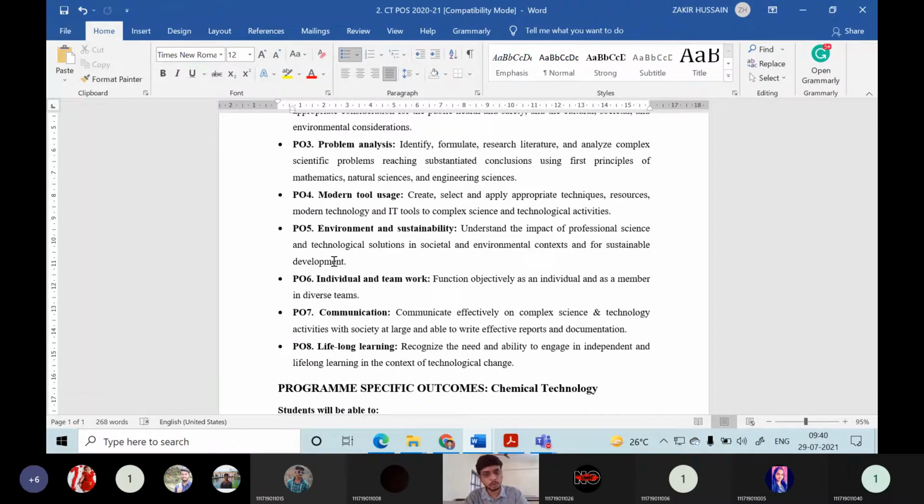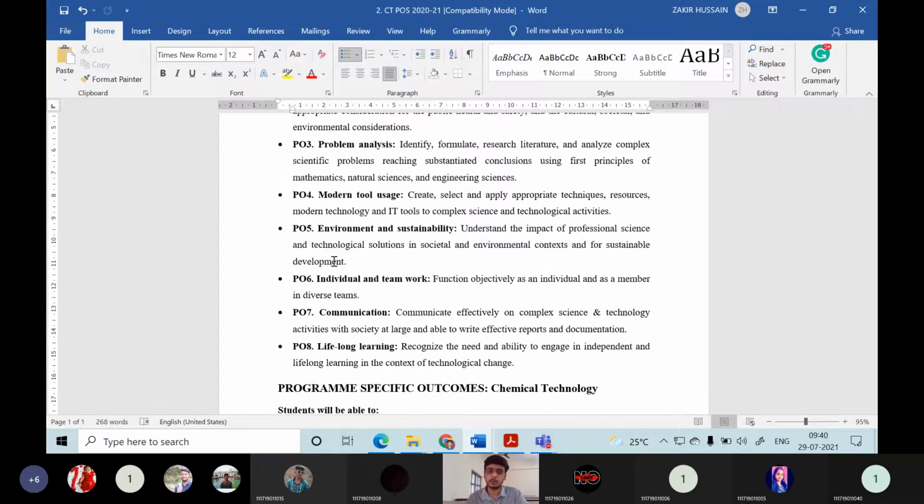Sooner or later, when you join some industry or adopt some business, you have to recruit a team, adapt to that team, and adjust with that team. So before that you have to learn what group dynamics is and what function you have to play. Function objectively as an individual and as a member in a diverse team. You should be ready to work as an individual as well as in a team. Sooner or later, you are going to be a team member or a team leader. So you have to equip yourself with individuality as well as teamwork dynamics.